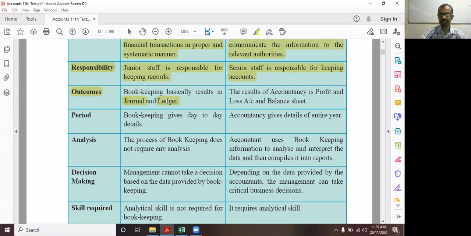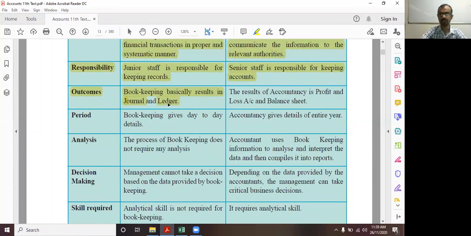Because in 12th standard, each and every problem is asked with the help of journal entries or ledger accounts. So at the appropriate time, I will explain that in detail. But for the time being, remember that journal and ledger are basically related to bookkeeping. Journal means you have to record day-to-day business transactions, and that should be posted. So that is what we call the ledger.